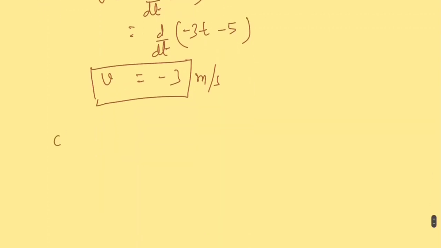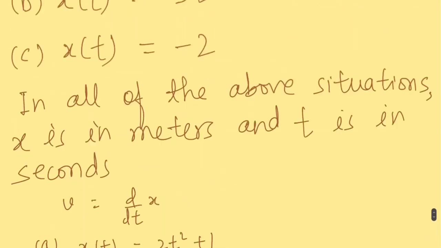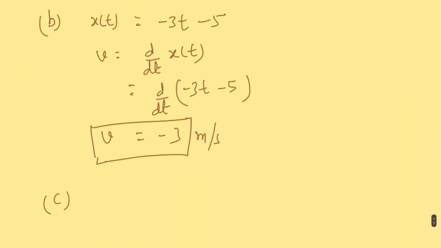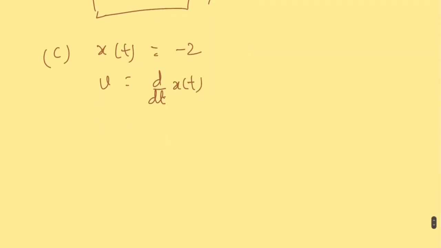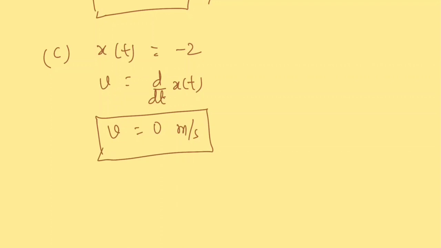Now the last one was x(t) equal to minus 2. So the position itself is constant. It is just minus 2, and there is no time involved here. That means the velocity, since it is d by dt of x(t), and you know that the derivative of any constant function is 0, is therefore 0 in this case. So in the cases B and